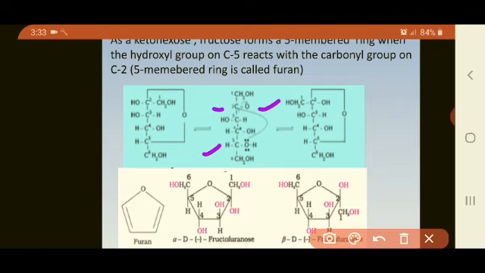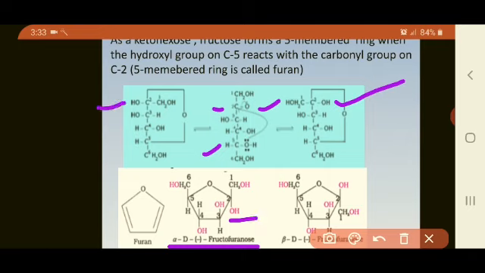Now how to identify which is alpha and which is beta in this structure? Whenever OH group on the second carbon atom is on the right hand side, then this type of structure is called as alpha D fructofuranose. So this OH group which is at the right hand side, it comes down in this structure.